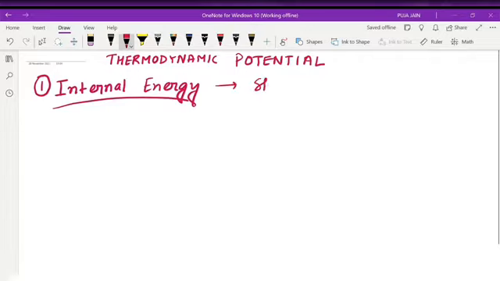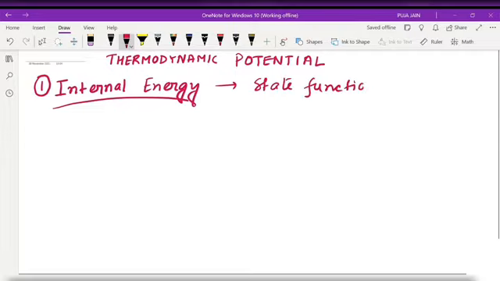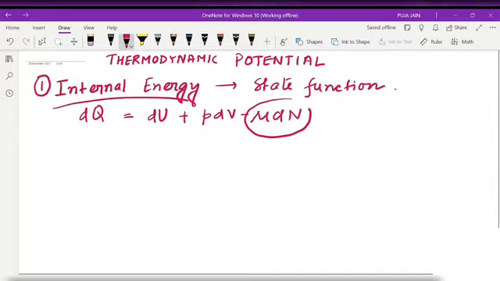Internal energy, we know it is a state function which is dependent on temperature. We know from our first law of thermodynamics dQ is equal to dU plus P dV minus mu dN. PdV is the work done, right? And mu dN, what is mu? It is our chemical potential. This is the work done to add N number of particles in a system.